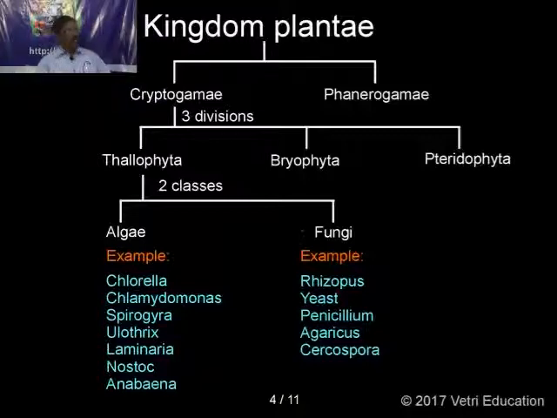And then, as I told you already, they cannot differentiate the stem, root and leaves. Another important thing, the cell wall is made up of cellulose, whereas in fungi, the cell wall is made up of chitin. Here the reserve food material is starch, and in fungi, glycogen and oil drops.